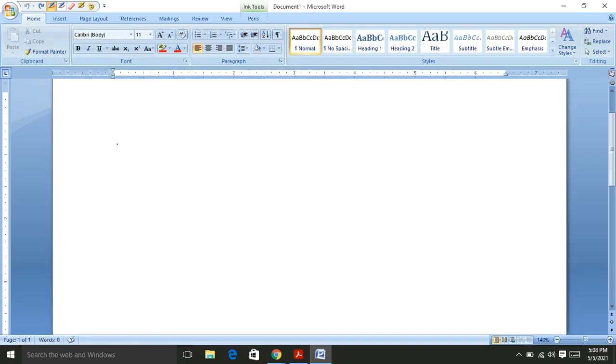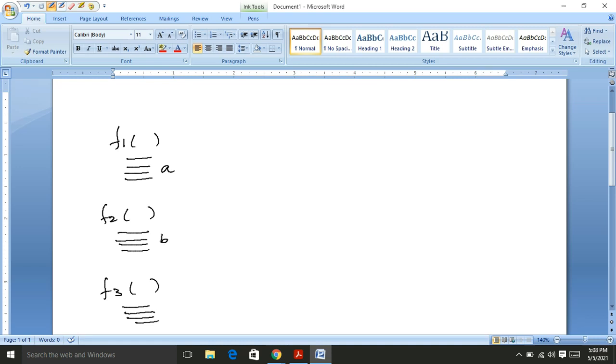We know that, friends, we write a program consisting of a set of blocks. Here, to represent the blocks, I am writing several functions. This is the function 1 definition, this is the function 2 definition, and this is the function 3 definition, right? Suppose the local variable here is a, here is b, and here is c.